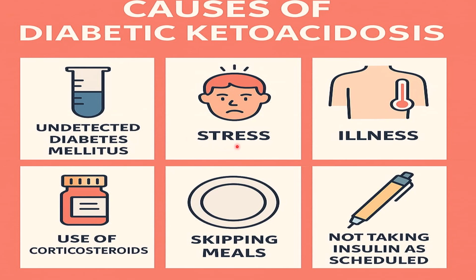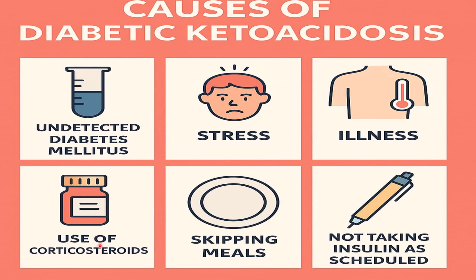Some other causes are the 3 S's: stress, illness, sickness or sepsis are also causes of diabetic ketoacidosis. Or we are using corticosteroids, which increase the glucose level in the blood and cause diabetic ketoacidosis.